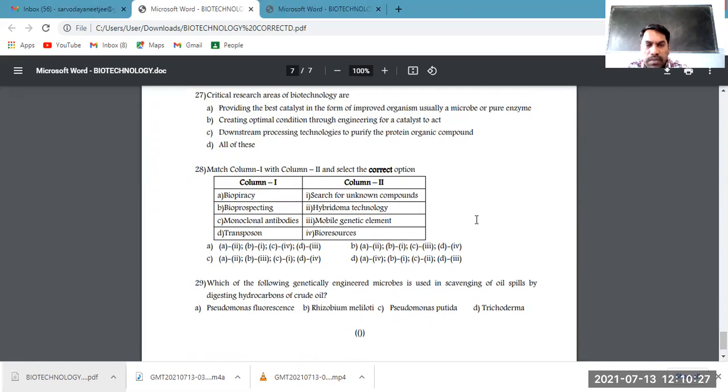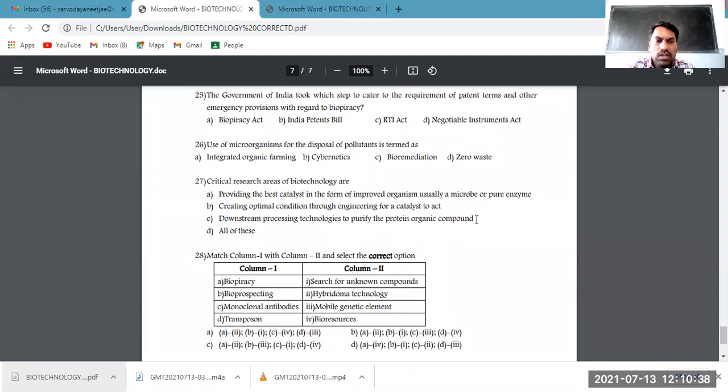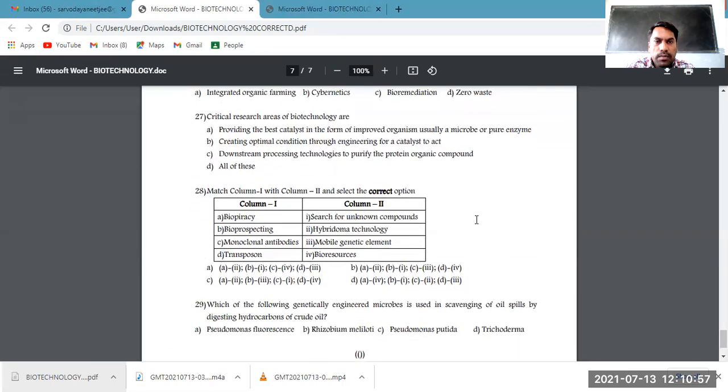To remove this we use a microorganism, Pseudomonas putida. So for question 26, the use of microorganisms for disposal of pollutants is termed bioremediation. Cybernetics is the use of certain automated processes with living organism techniques. Integrated organic farming is using only natural fertilizers instead of depending on chemical pesticides or fertilizers.